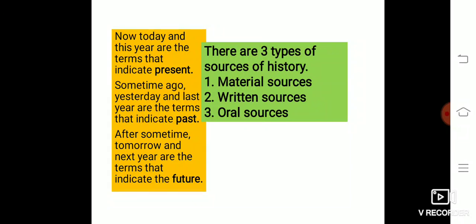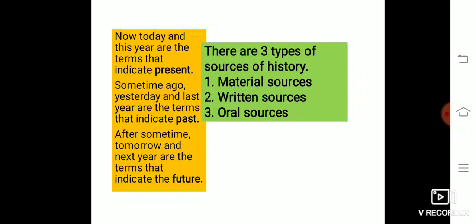For our convenience, we divide time in different ways. Often we use words like now, some time ago, or after some time. Now I am teaching. After some time, I went somewhere. Understood? And some time ago, we use the same. Or today, yesterday, tomorrow, or this year, next year, etc.